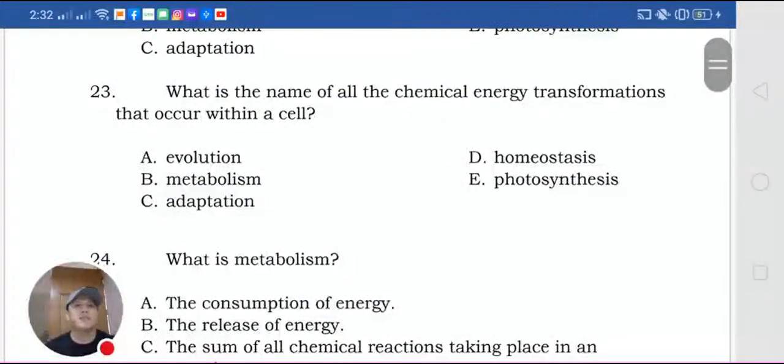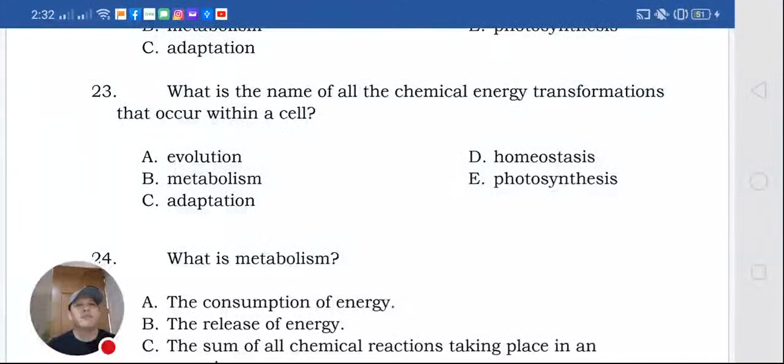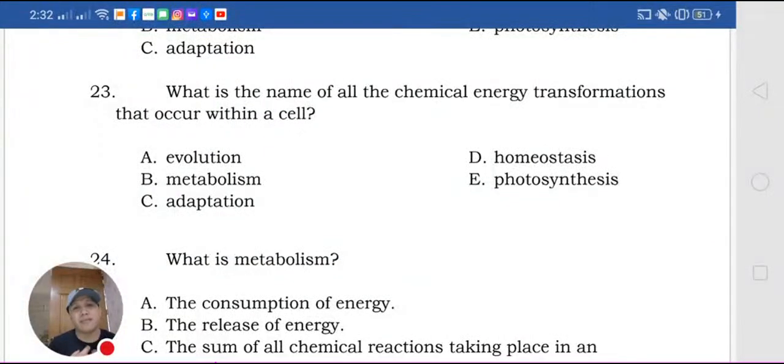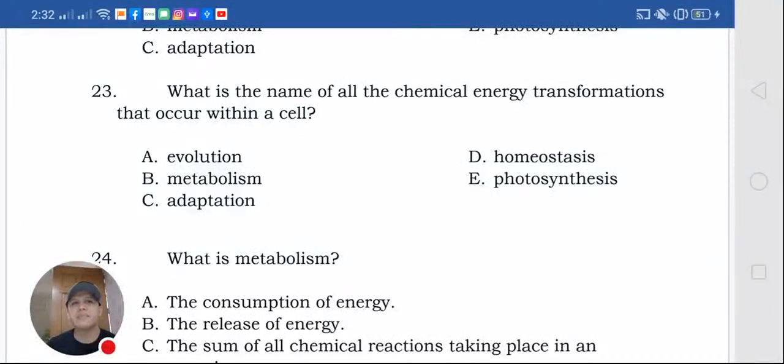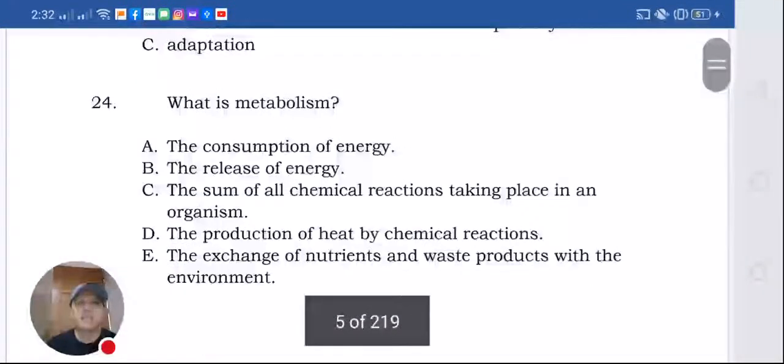23. What is the name of all chemical energy transformations that occur within the cell? What's that? Name of all chemical energy transformations. Okay, so A, evolution. That's not it. Metabolism, adaptation, homeostasis, photosynthesis. Okay, so it's metabolism. Homeostasis, that is the internal balance, like, shall we say, normal blood sugar. That's homeostasis, or seeing the internal balance of our body is always maintained. Okay. What is metabolism?